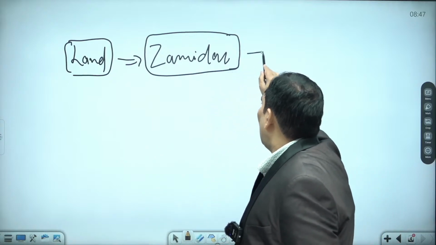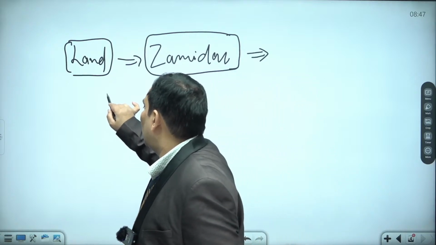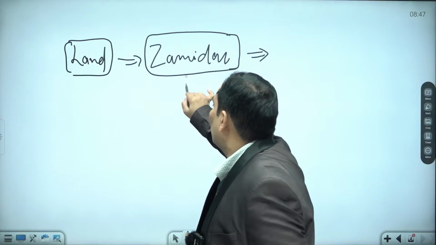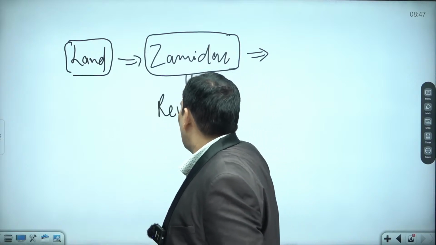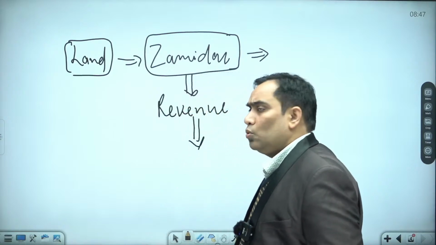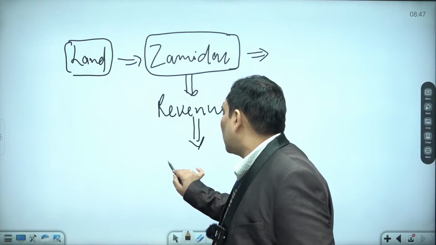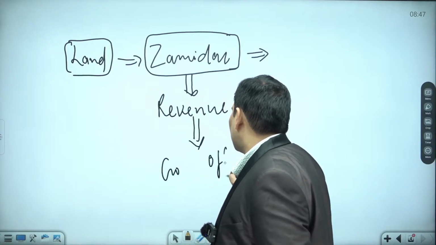Jamindars were supposed to collect the revenue and deposit that revenue with the government officials.